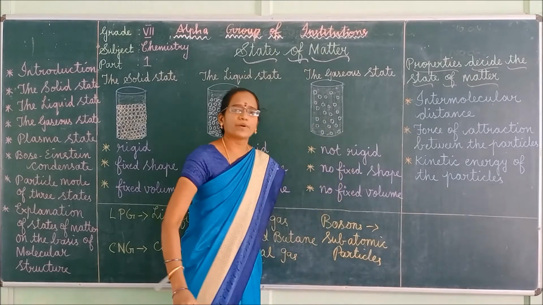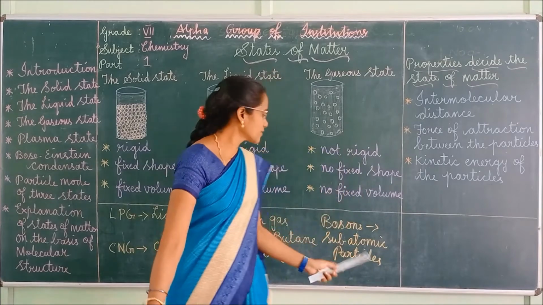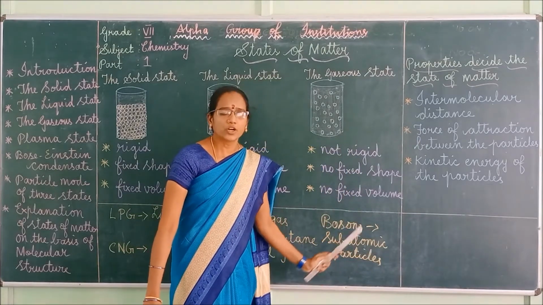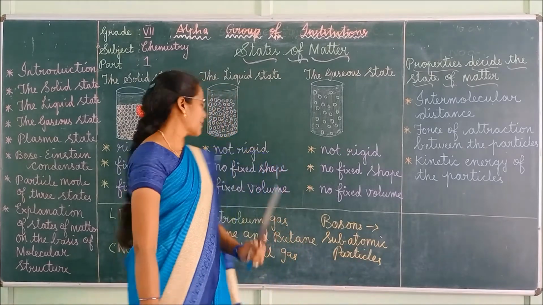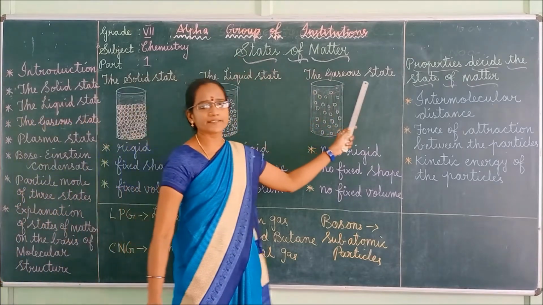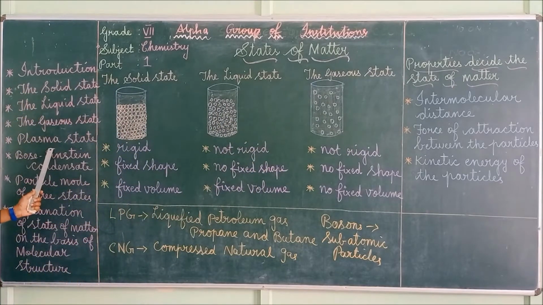You know about the subatomic particles, isn't it? Protons, electrons, neutrons. So bosons are also subatomic particles, like photons. Got it children? Shall we move to the next one? So what are the five states of matter? The fundamental three states are solid, liquid and gaseous. The fourth state is plasma, and the fifth state is Bose-Einstein condensate.